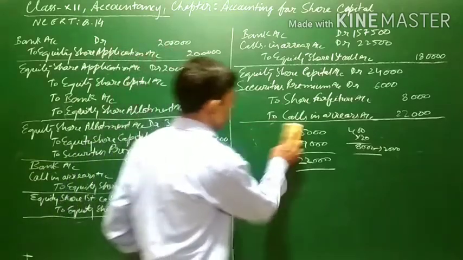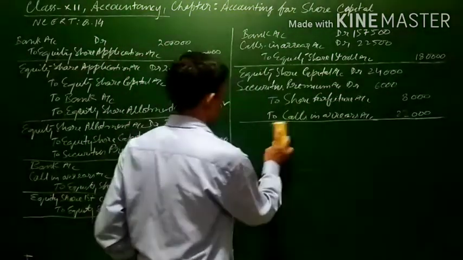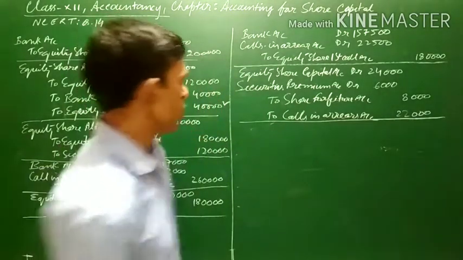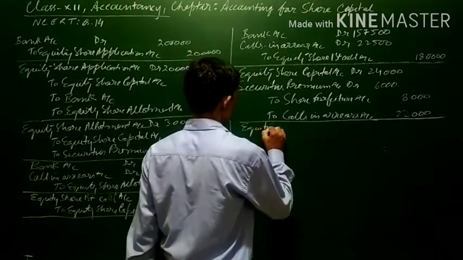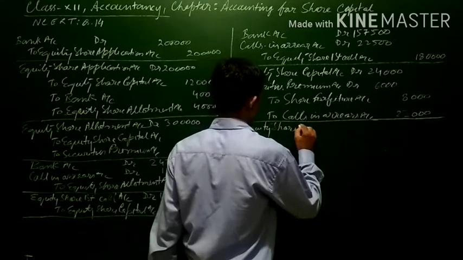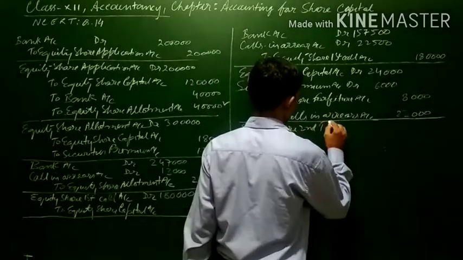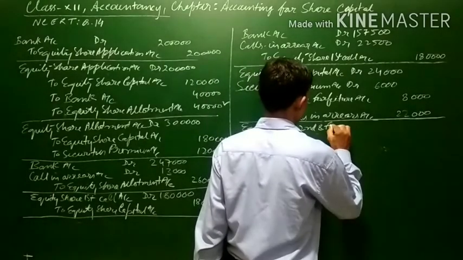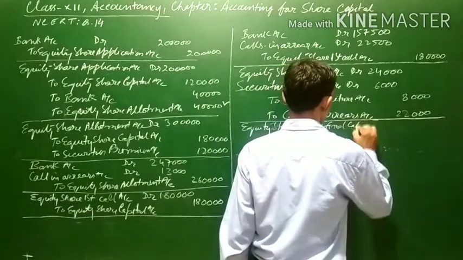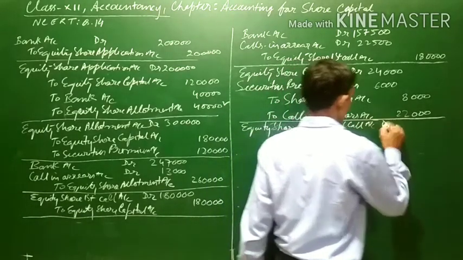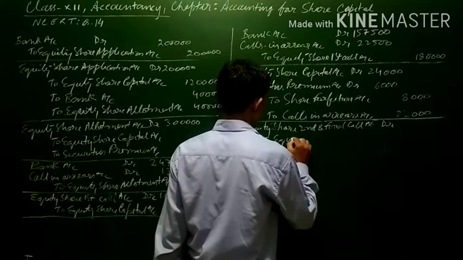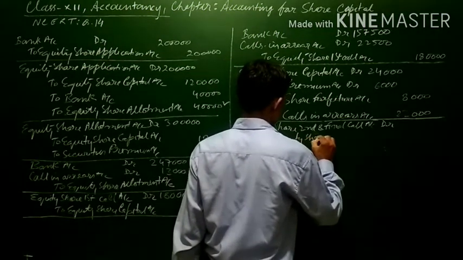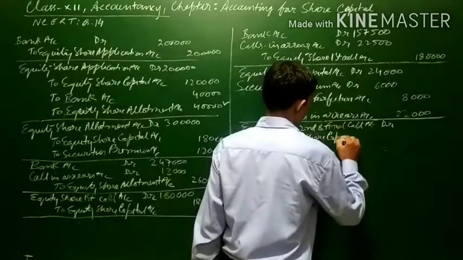Now let us see the next general entry, that is the final call. The final call will be made now. Equity share second and final call account debit to equity share capital account.